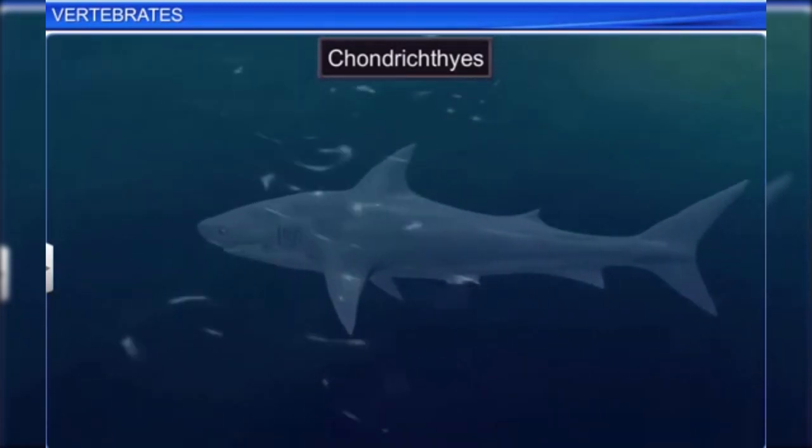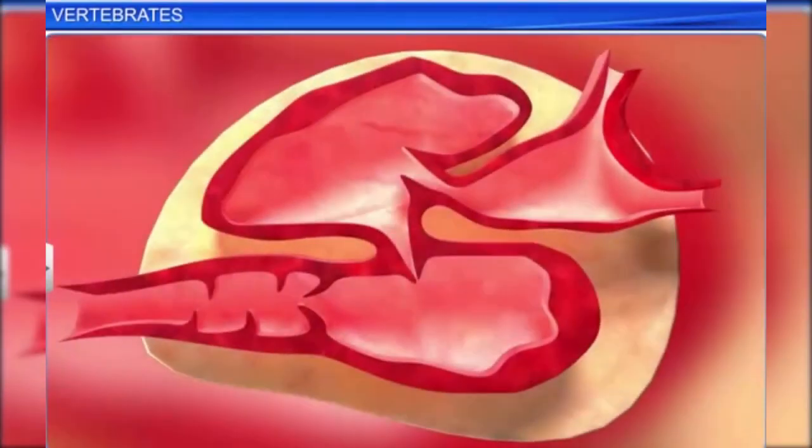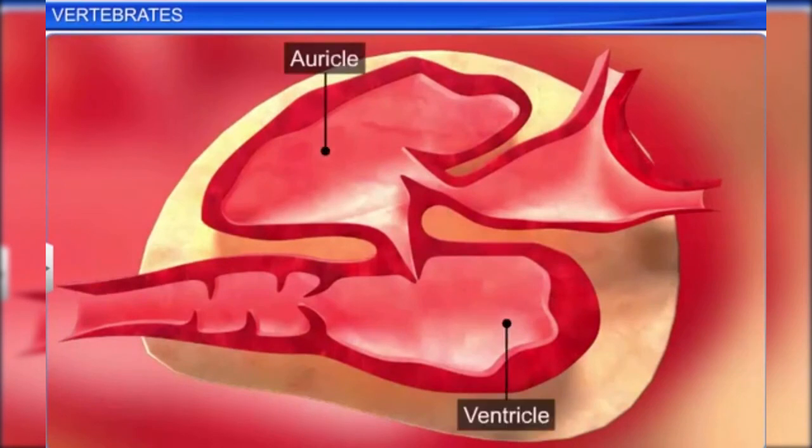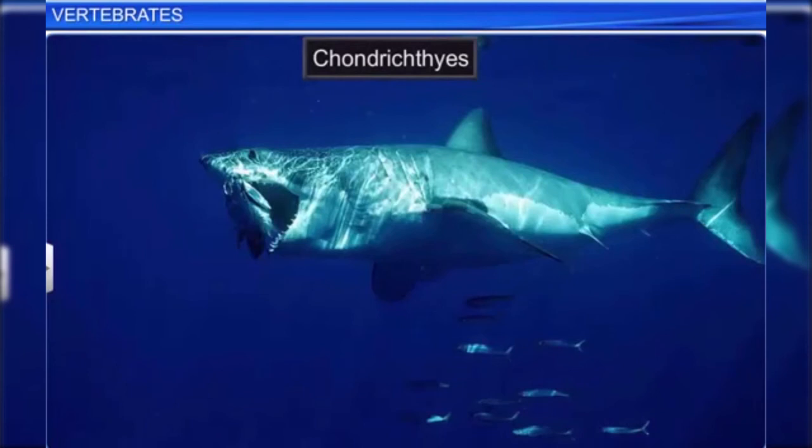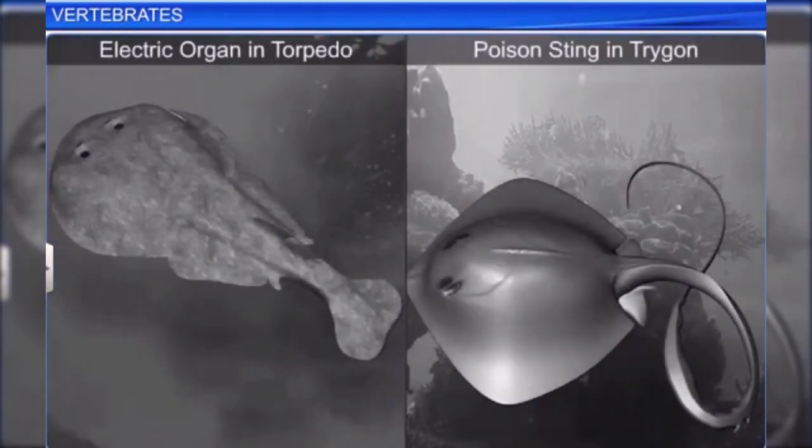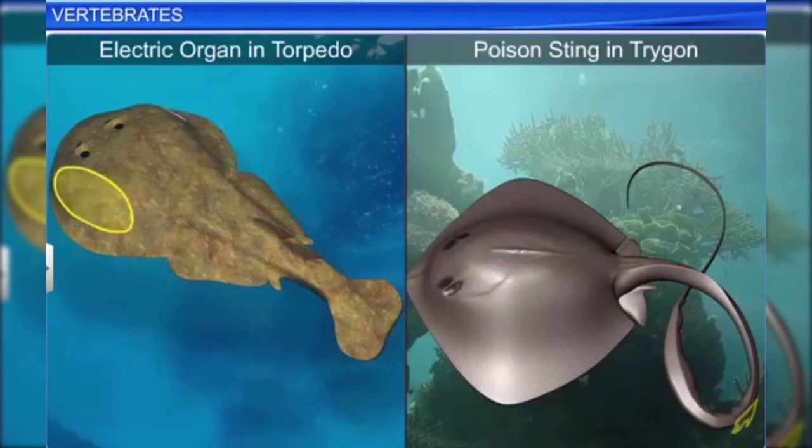These fish are cold-blooded, or poikilotherm, and have a two-chambered heart with one auricle and one ventricle. They also have powerful jaws that make them good predators. Some of them also have an electric organ or a poison sting to protect themselves from predators.